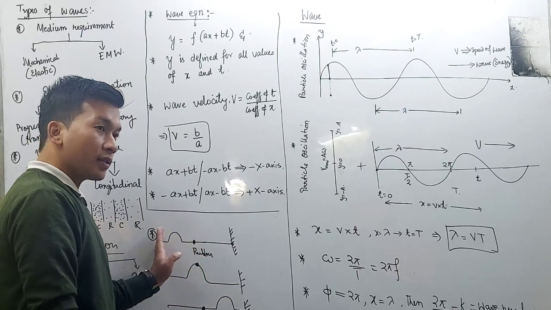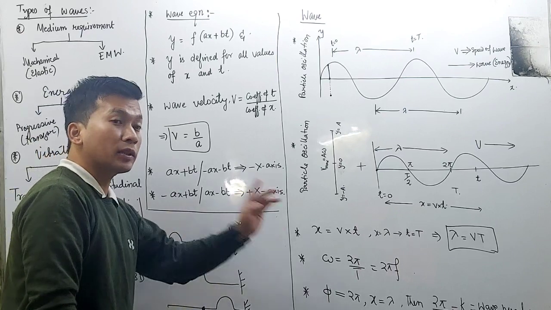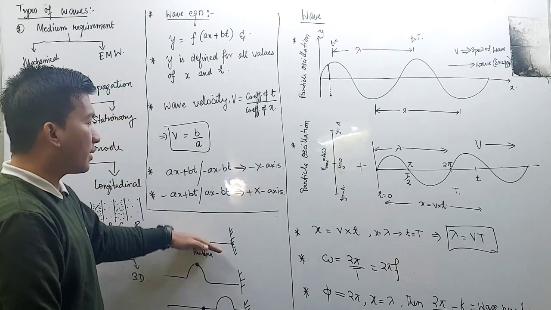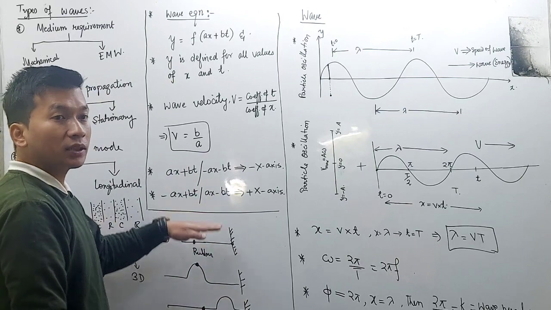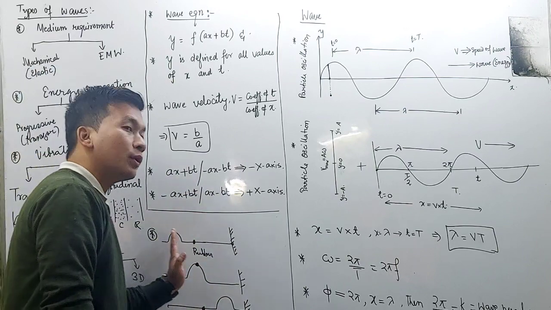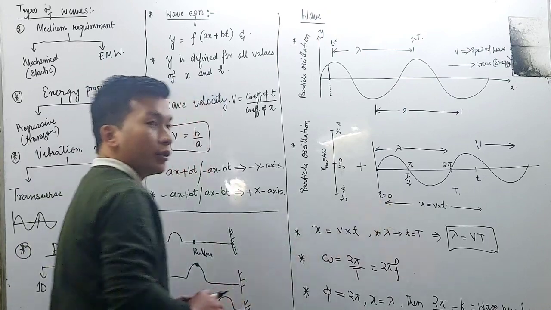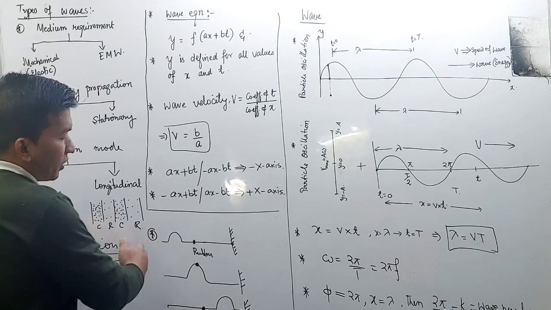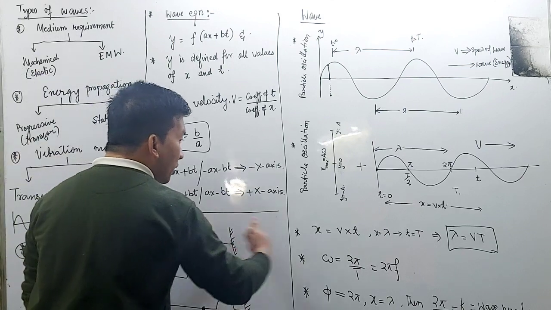There is only propagation of wave transfer, but the particles only rise and fall. That means the particle will only oscillate while the wave will be moving in the proper direction. Do you understand the concept here? Yes, this wave is moving along one particular direction.